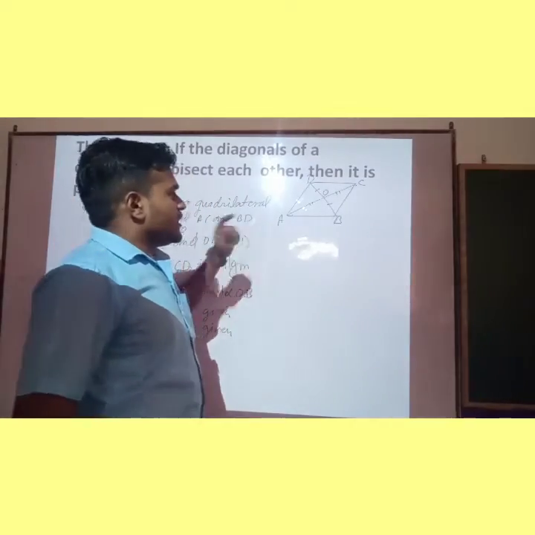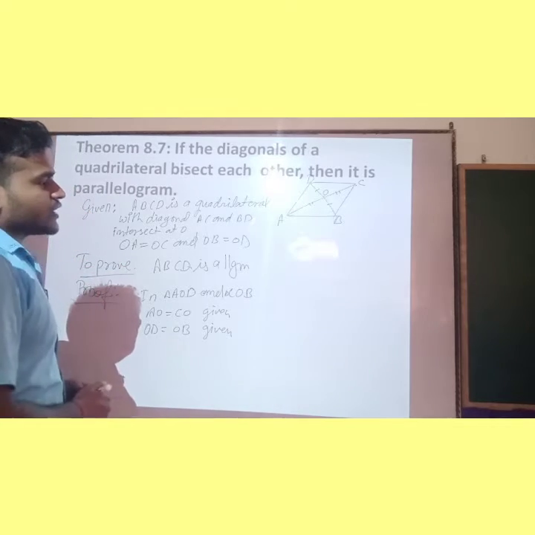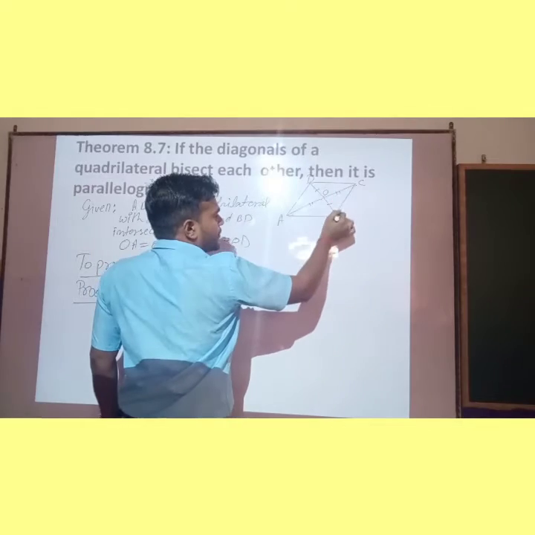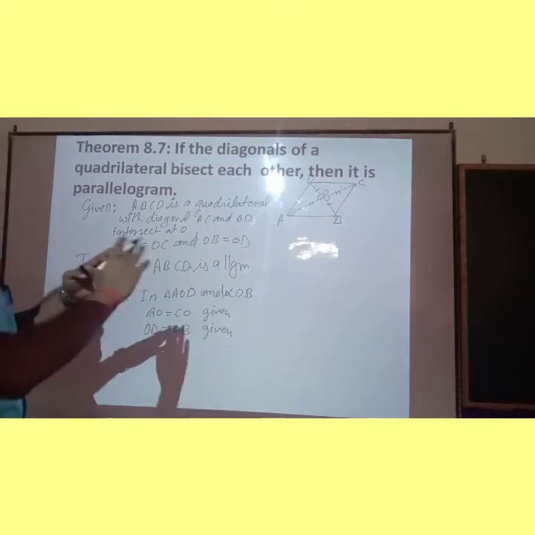Now children, if these are given, then angle DOA and angle BOC, these both angles are vertically opposite angles.